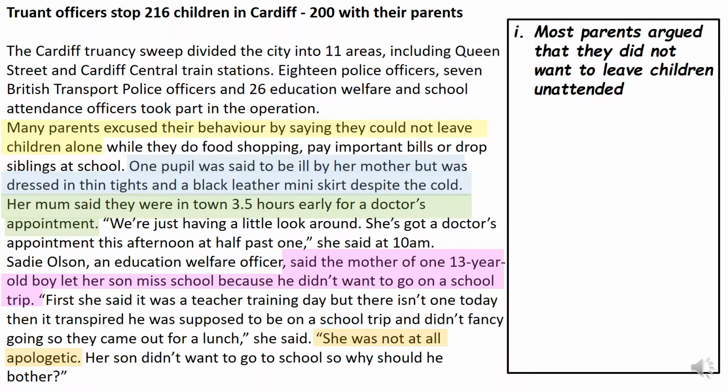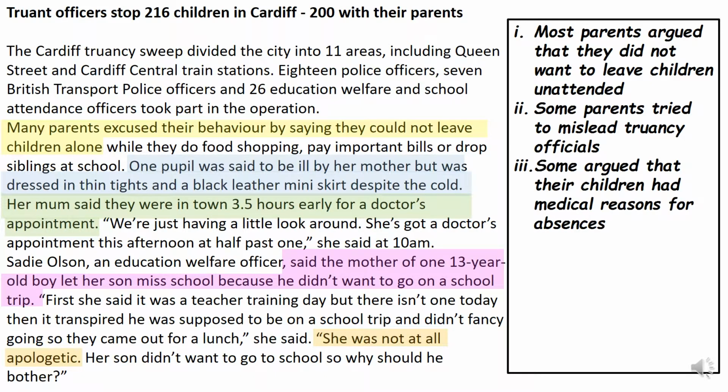As the answer continues, the second point that we highlighted, we've changed to the fact that some parents tried to mislead truancy officials. So we've shown some inference and we've also summarised that point. The key here is not trying to imitate what's in the text word for word, but trying to capture the meaning and put it into your own words.